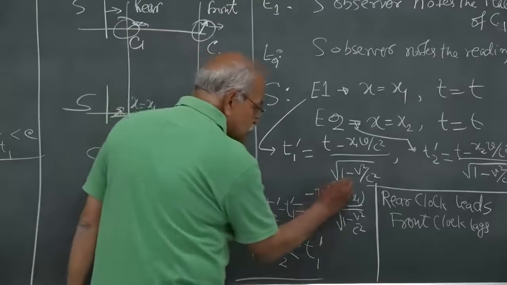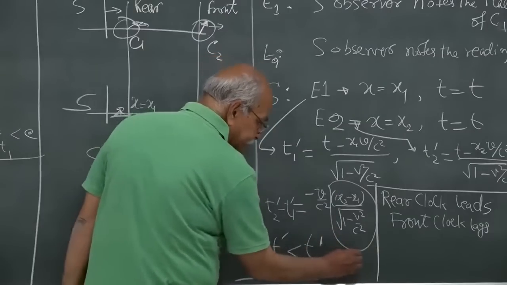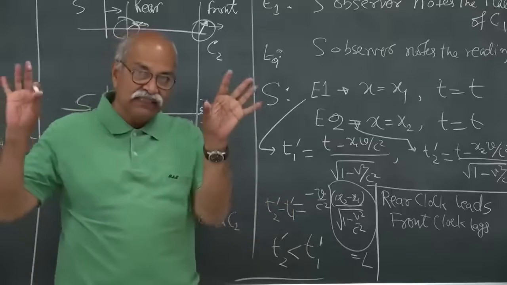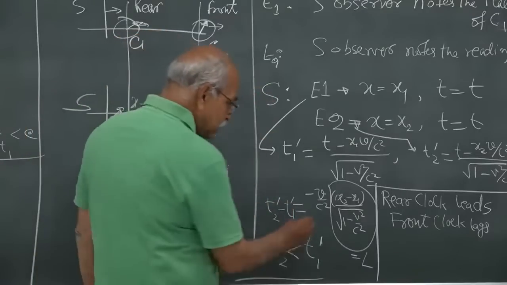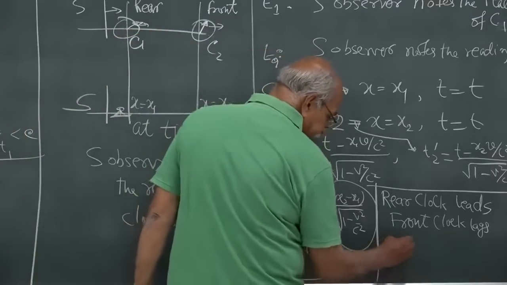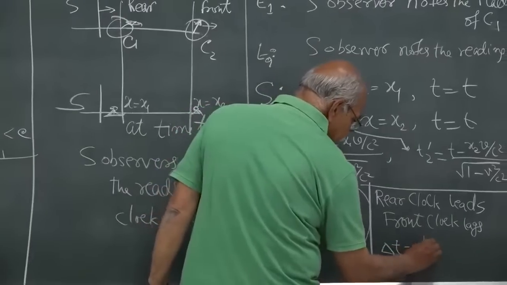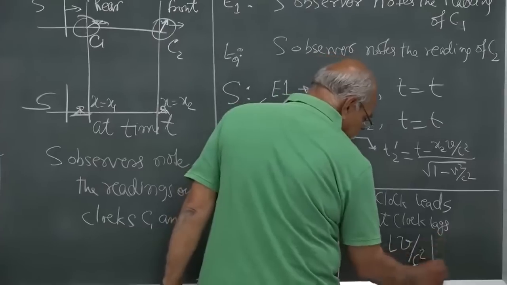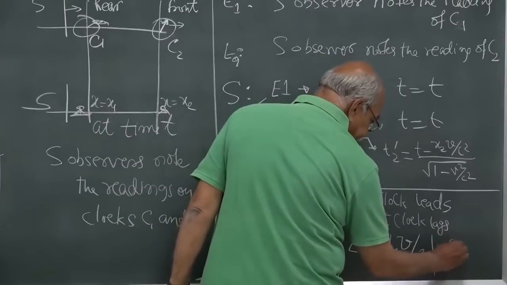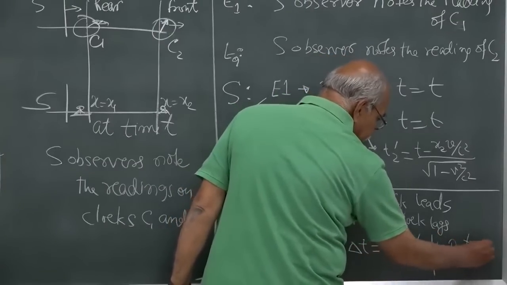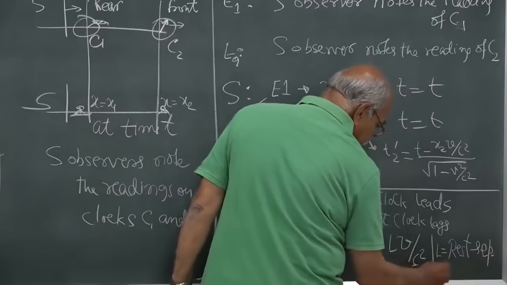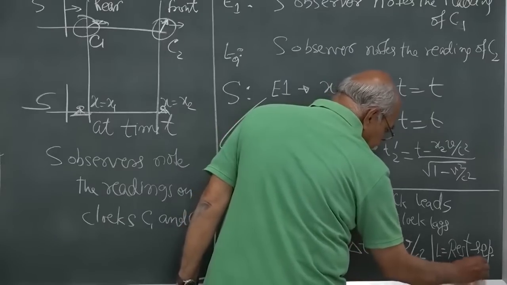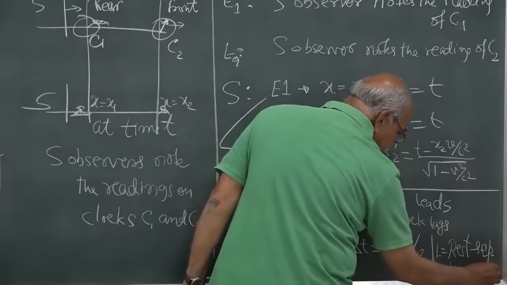So if you write this as the rest length L, then the difference between the two times shown by C1 and C2 will be L V by c square, where L is the rest separation between the clocks C1 and C2.